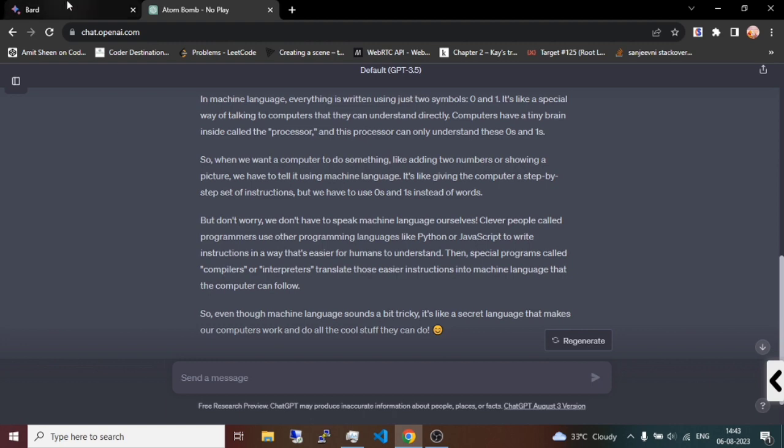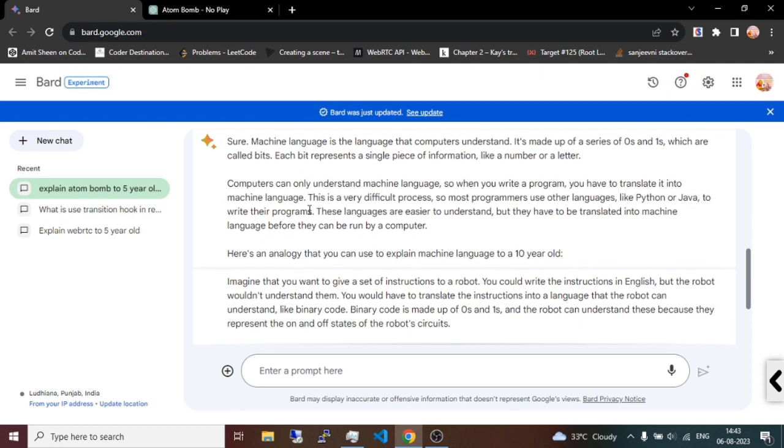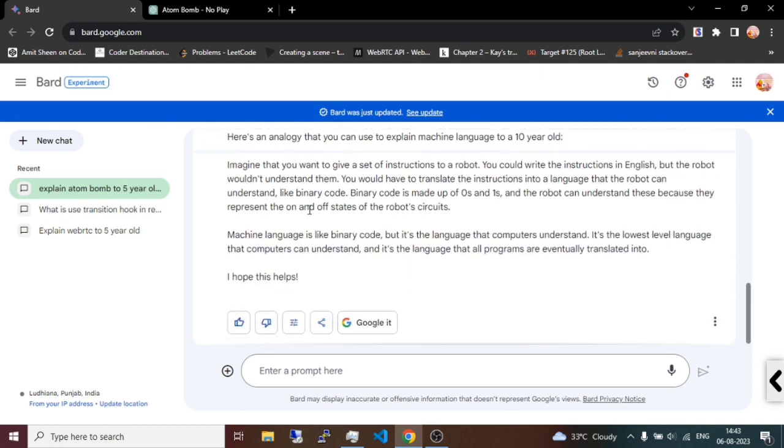But in the case of Bard, it explains the concept as well as gives an example. So I will give it 5 out of 5. It is not a biased rating, and you will also agree with my perspective if you analyze this answer yourself.